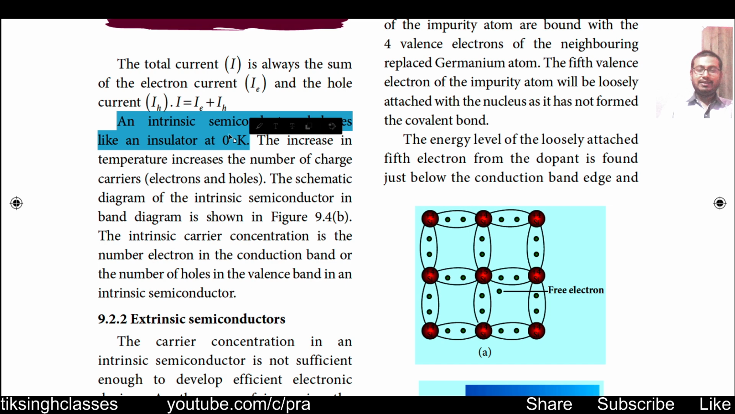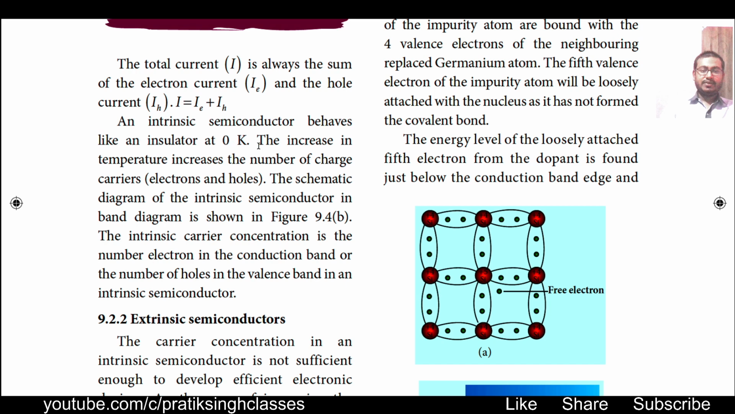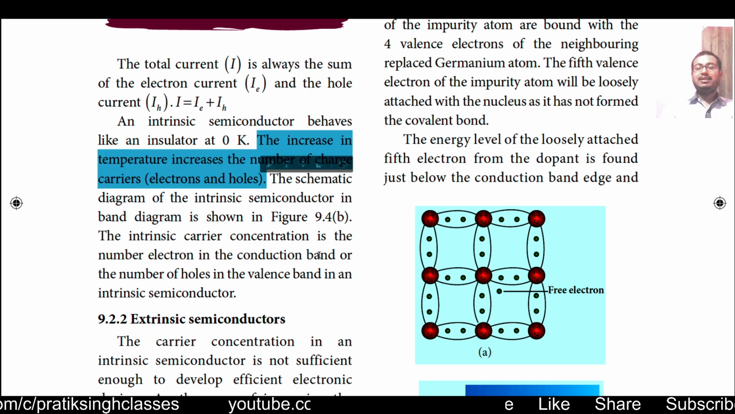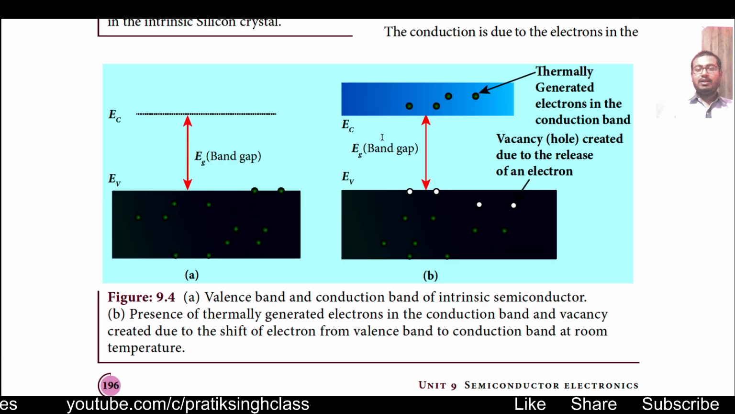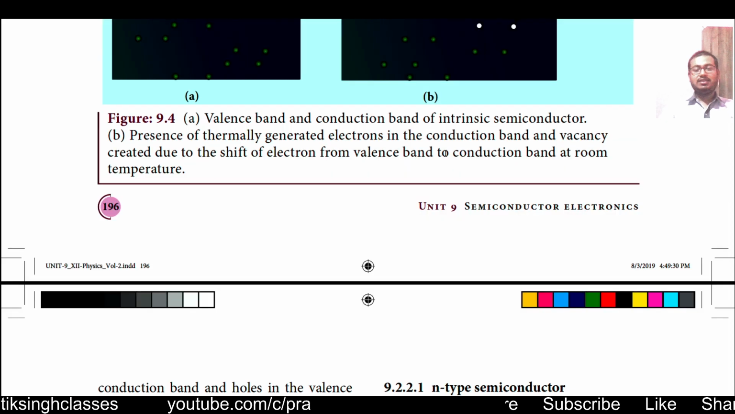So at 0 Kelvin, every semiconductor behaves like a perfect insulator. The increase in temperature increases the number of charge carriers, or electrons. That means when we increase the temperature above 0 Kelvin, the electrons will jump from the valence band to the conduction band, and we will have two means of the flow of current: one because of the electrons available in the conduction band and one because of the holes available in the valence band.